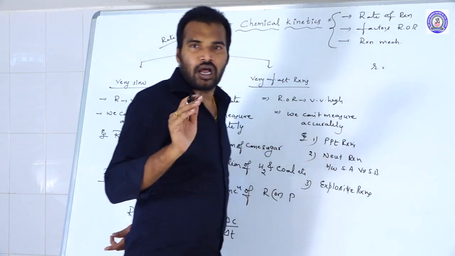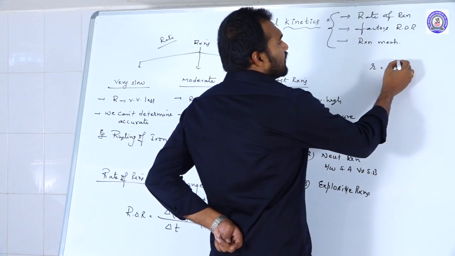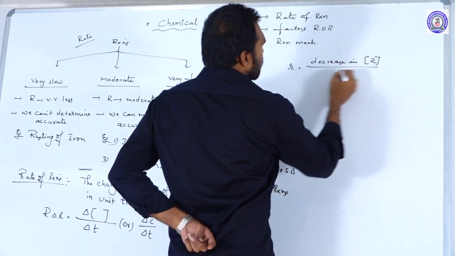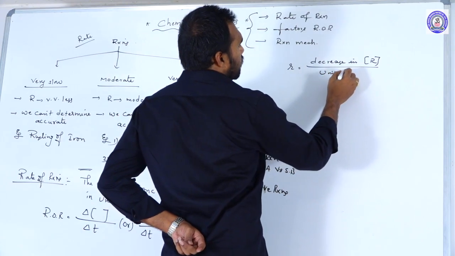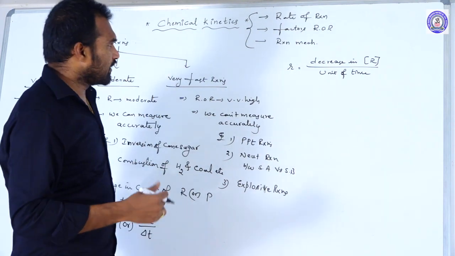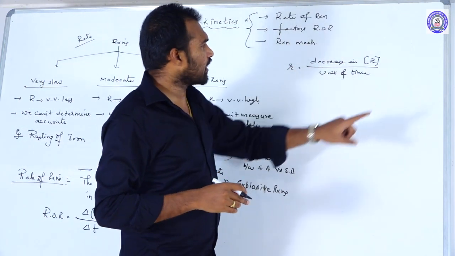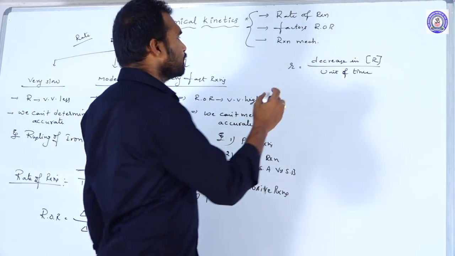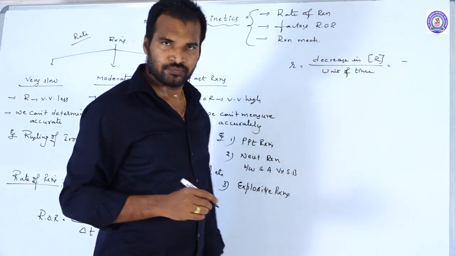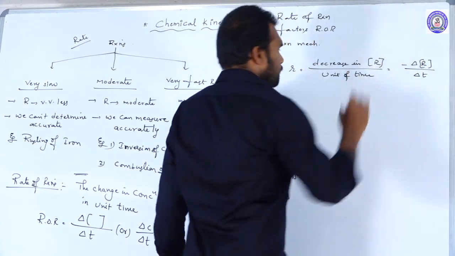So I am representing it with R. So the rate of the reaction is nothing but the decrease in concentrations of reactants within unit of time. Decrease in the concentrations of the reactants. Why? Because with the passage of time, the concentrations of reactants keep on decreasing. So a decreasing quantity we represent with a minus sign. These negatives are indicating the decrease in the concentrations, that is minus delta R by delta T.